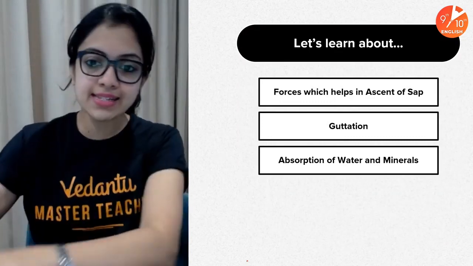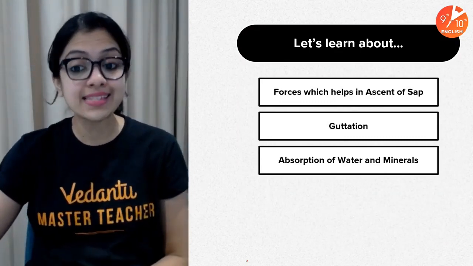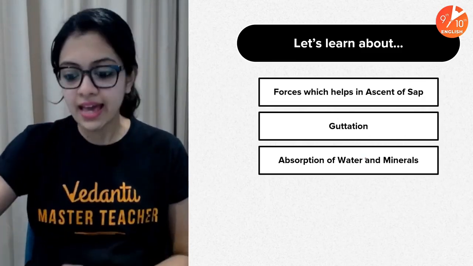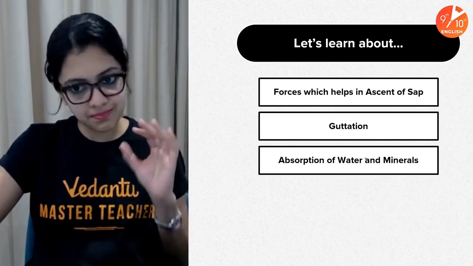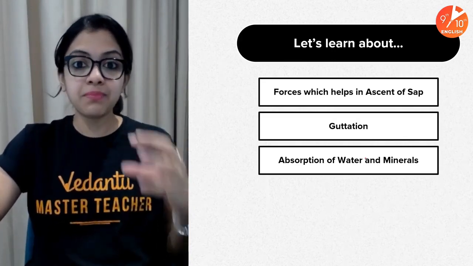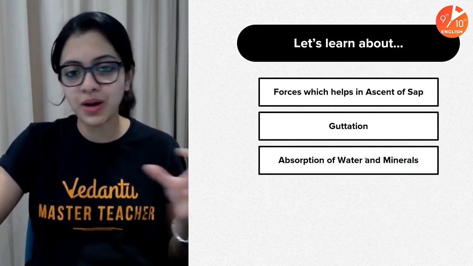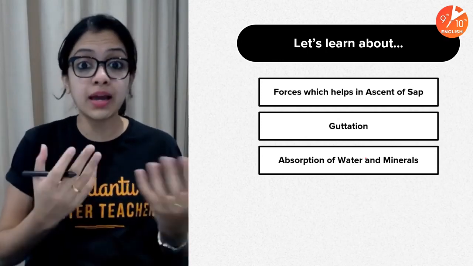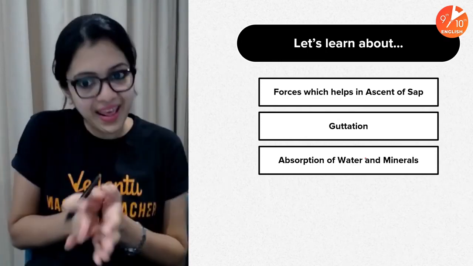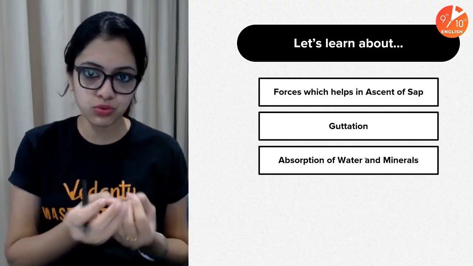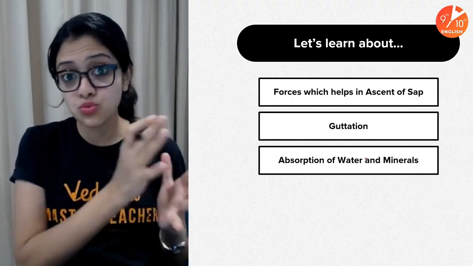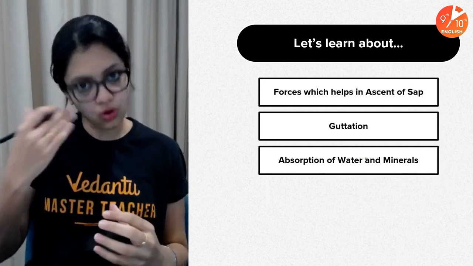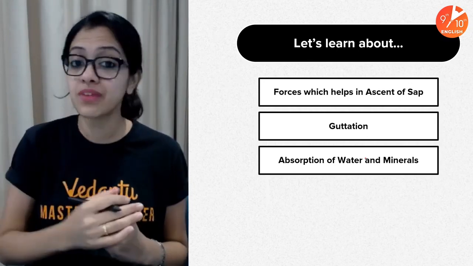All right. So today, let us learn about the forces which help in ascent of sap, guttation, and the absorption of water and minerals. I'm assuming all of you would by now have a basic idea about the major terminology that we have discussed in session 1 and session 2, because without understanding those terms like diffusion, osmosis, isotonic, hypertonic, hypotonic, today's session might be a little confusing for you. So just in case you haven't watched those sessions yet, please do go back and watch the replay of those, because learning this in a sequence is very, very important.